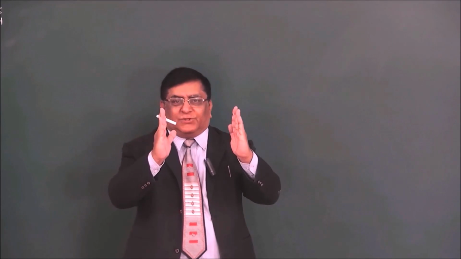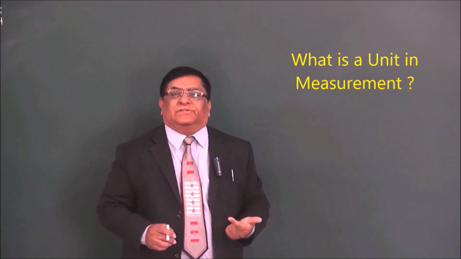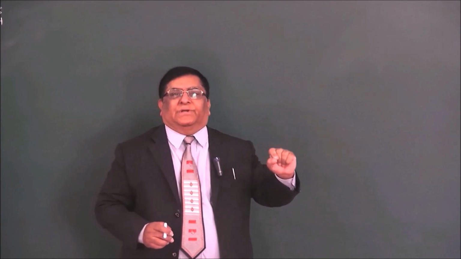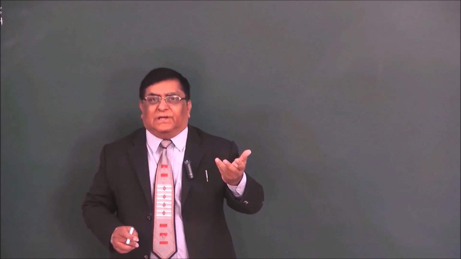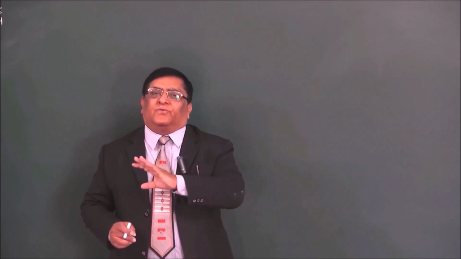Another group of people may say, for me this should be the 1 unit of length, and I will call it 1 foot. So that is their unit. In this case there may be so many units for any given quantity. For mass it may be kilogram, pounds, tons, and so many other things. So how do we fix a unit?